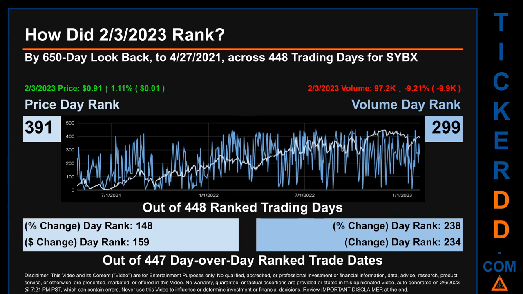The line graph overlays price and volume's daily ranking, as shown respectively in light versus dark blue, across those target trading days. In this view, essentially the dips are good whereas the spikes are bad. The price's day over day percentage change, jumping 1.11% on the 3rd of February 2023, had a day rank of 148 while its dollar difference of 1 cent had a rank of 159 when compared day over day across 447 trading days. Volume's percentage change and difference were ranked respectively at 238 and 234.